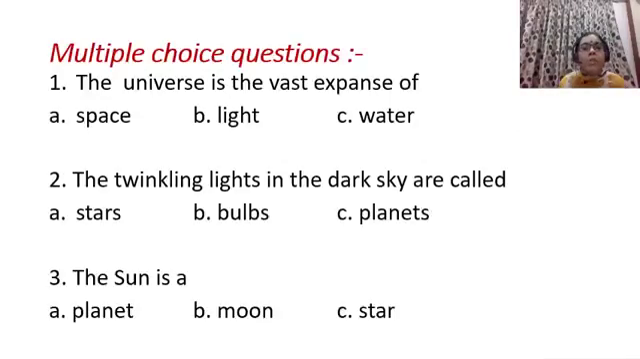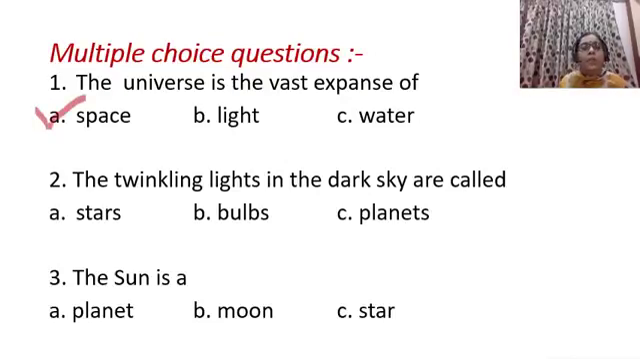Now children, let's do multiple choice questions. You have to read the question and understand the question. 3 options are given and you have to select the correct one. Let's start. First one: the universe is a vast expanse of A, space, B, light, and C, water. So which is the correct option? Yes children, very easy. Option A. So you have to put a tick mark on option A.